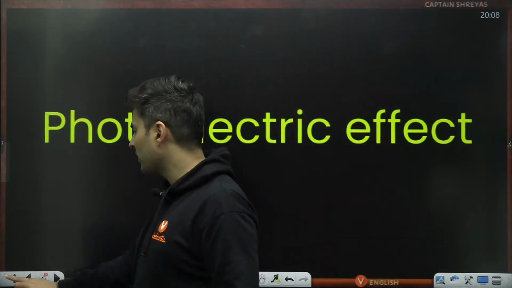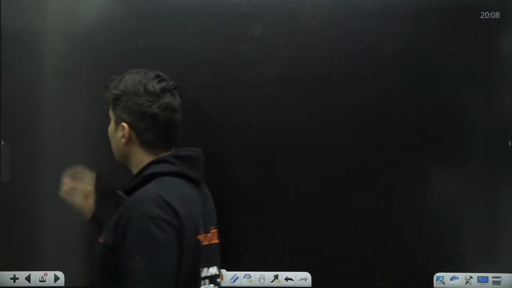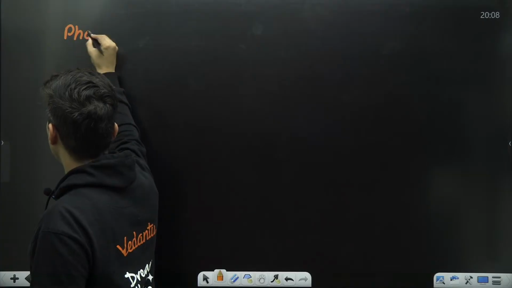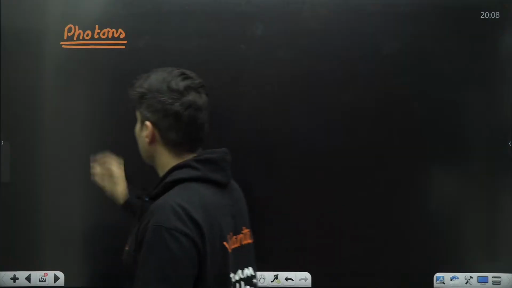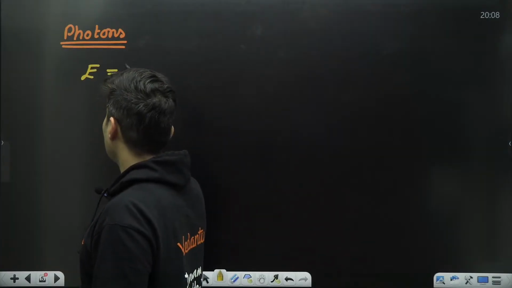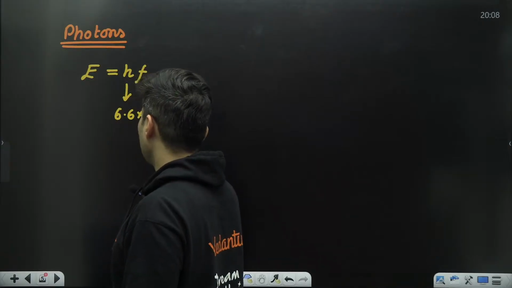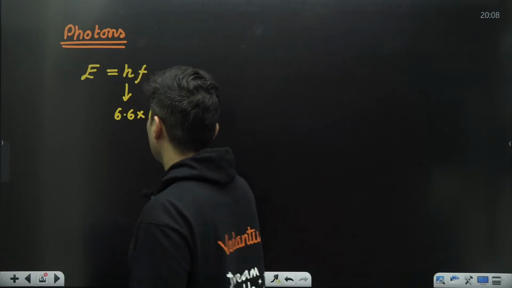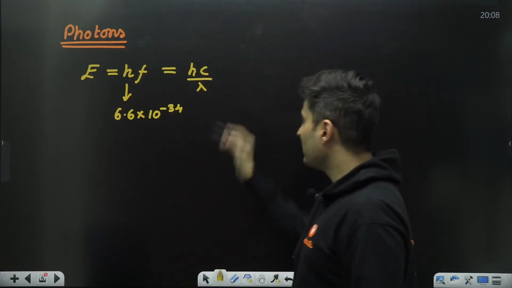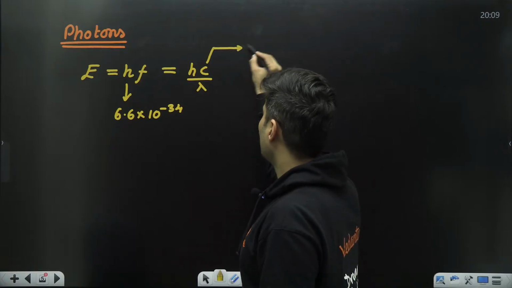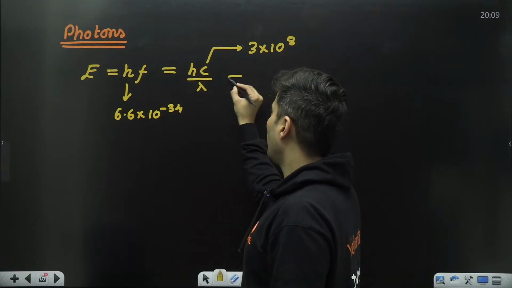Now let's talk about the photoelectric effect first and all the important formulas that you should probably remember. First is about the different things related to photons. The energy of a photon is h into f. h is your Planck's constant, 6.6 into 10 to the power negative 34 in SI units. But you can also write it as hc by lambda. c is the speed of light, which we all know is roughly 3 into 10 to the power 8 meters per second.